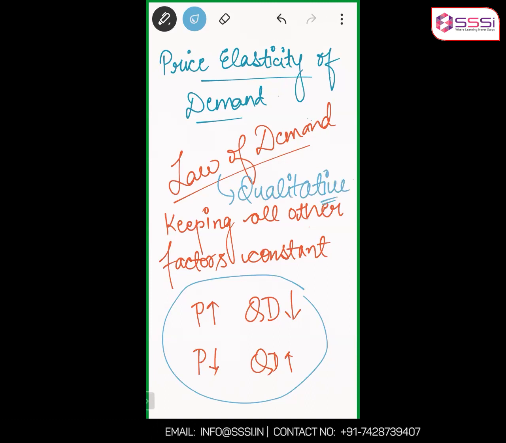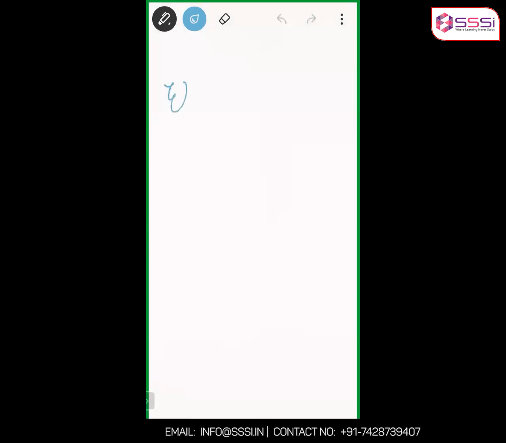But price elasticity of demand is something that would give you the quantity of change in one variable when the other variable is changing. Okay? So what do you mean by elasticity? Something being elastic means something being responsive. Are you comfortable with both Hindi and English? Okay. So what is elasticity? Tell me. किसी चीज में कितना degree of responsiveness है, that is elasticity.